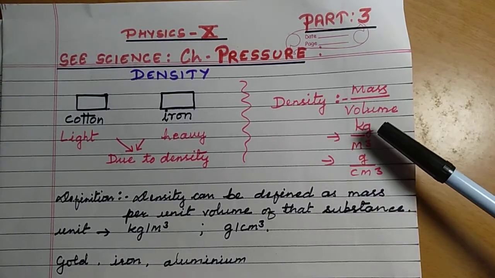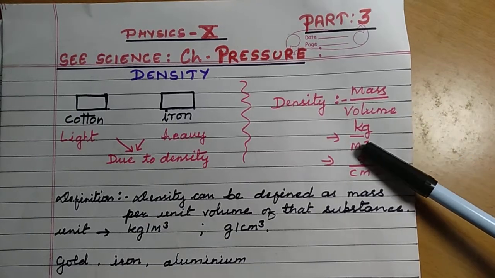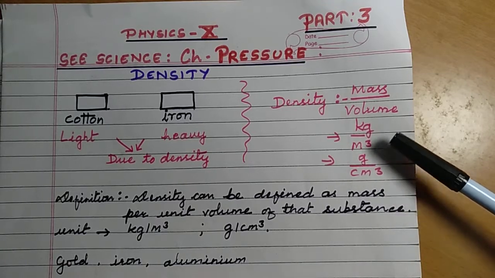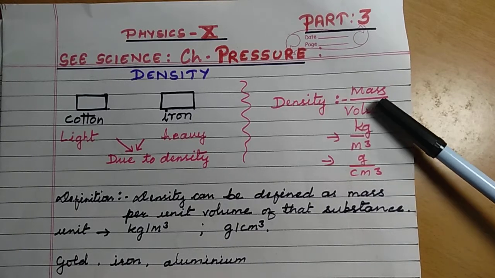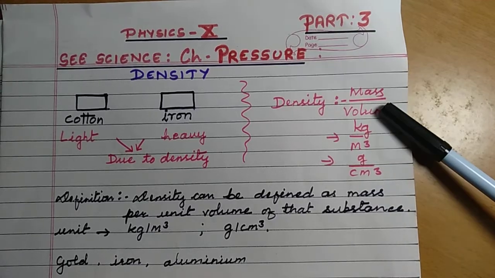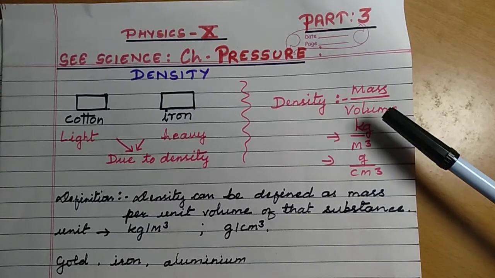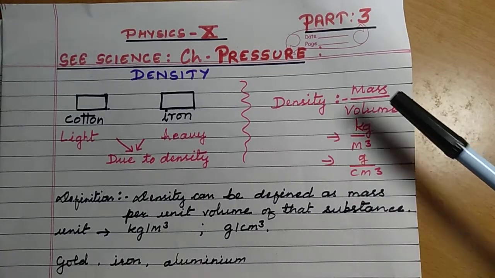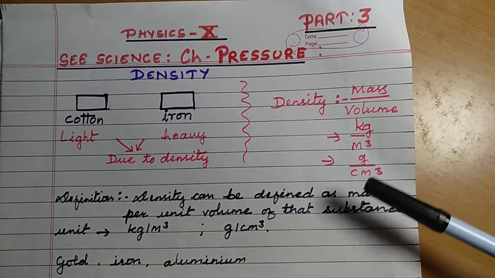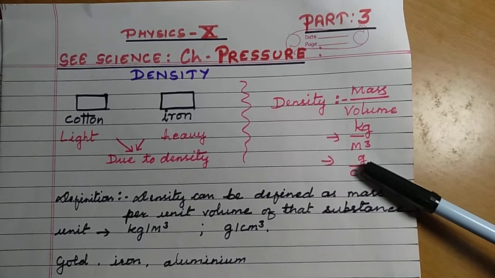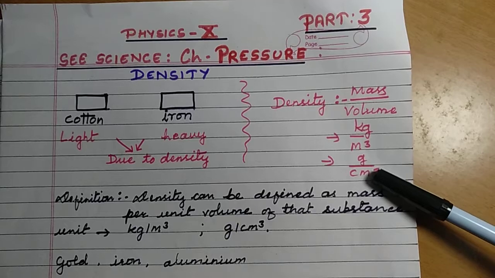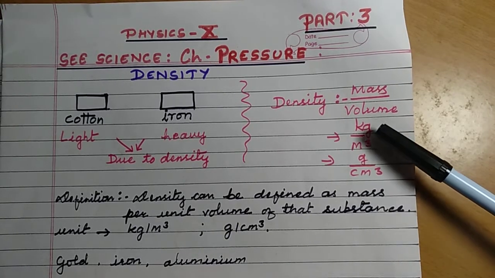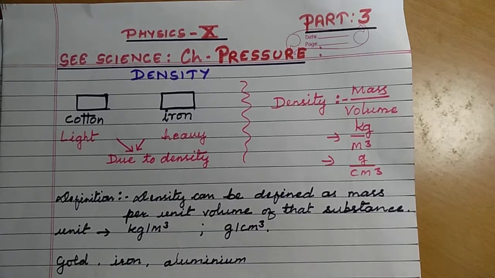Mass is measured in kg and volume is measured in meter cube. There is another unit to measure volume, that is liter, which is not mentioned here. Mass is measured in kg, volume in meter cube. That is why kg per meter cube is the unit of density. Or in a smaller unit, gram per centimeter cube, which is also a unit of density. So kg per meter cube is the SI unit of density.